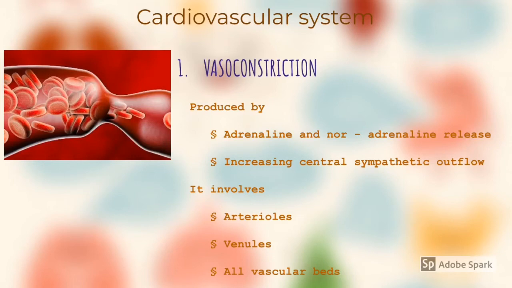It is produced by adrenaline and noradrenaline release, and also by increasing central sympathetic outflow. It is produced by only 2 actions. It involves arterioles, venules, and all vascular beds. In some arteries like cerebral, pulmonary, and coronary vessels, this vasoconstriction action is comparatively less.